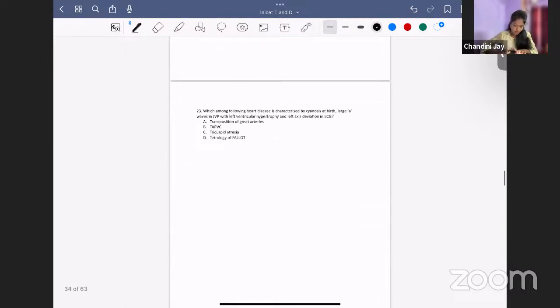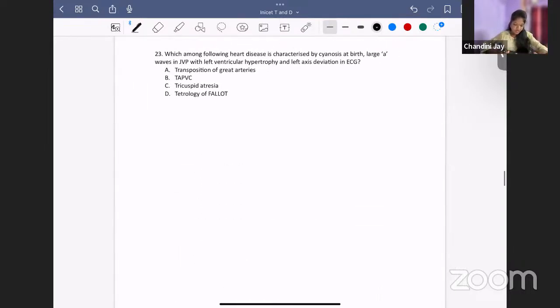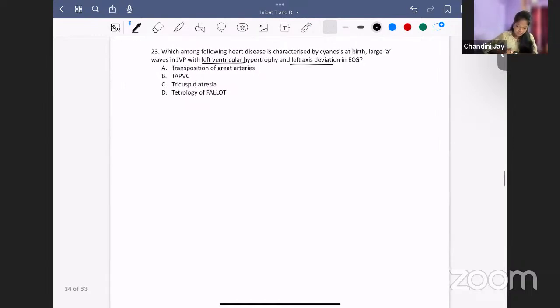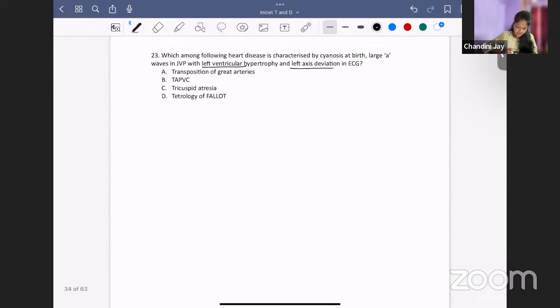Okay. Now going to the next question. Which among the following heart diseases is characterized by cyanosis at birth, large A waves in JVP, left ventricular hypertrophy, left axis deviation? Transposition of great arteries, TAPVC, tricuspid atresia, TOF. What is the answer? Answer is tricuspid atresia. Do not forget, when you get a clue as left axis deviation in a cyanotic congenital heart disease, close your eyes and answer tricuspid atresia.